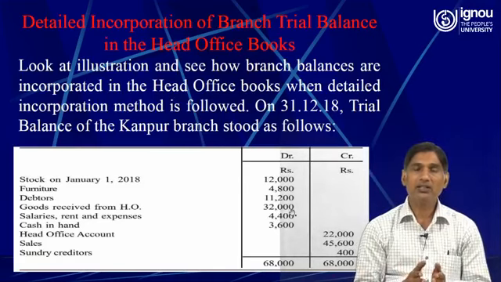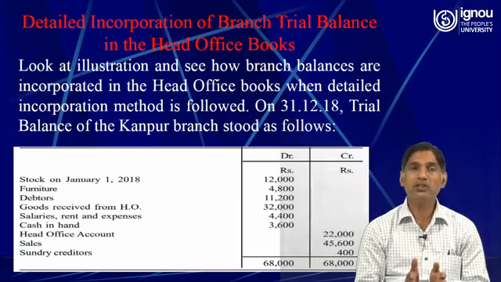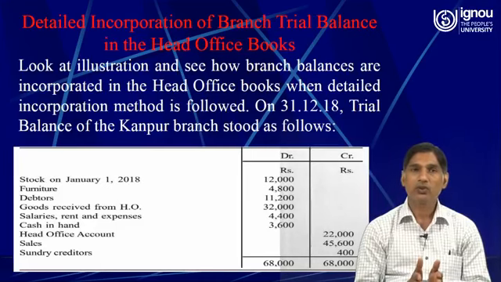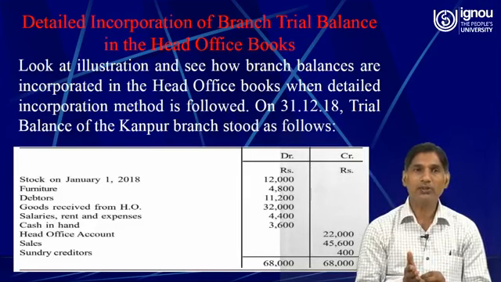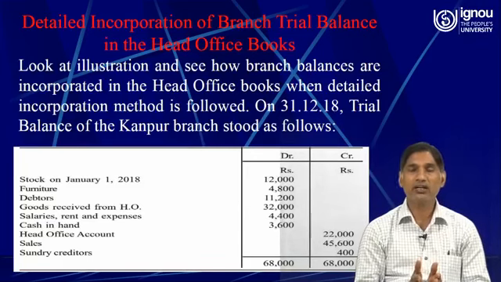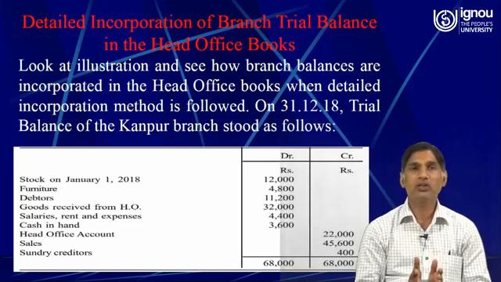So dear learners, keep one thing in your mind, that any transaction which is supposed to be recorded in the debit side of trading account. So you know that the opening stock and goods received from head office, both are items which need to be recorded in the debit side of trading account.